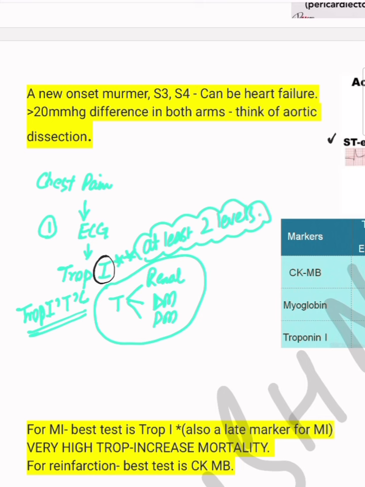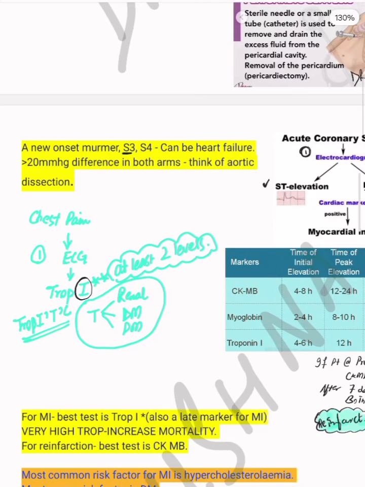Then another important clue for cardiac manifestations or cardiac problem is that if any patient presents to you with a new onset murmur, or the patient is presenting with the S3, which is always pathological, it is a sign of heart failure, then also you should consider it as cardiac cause. It can be your cardiac ischemia leading to the heart failure. So these are the 2 or 3 important points.